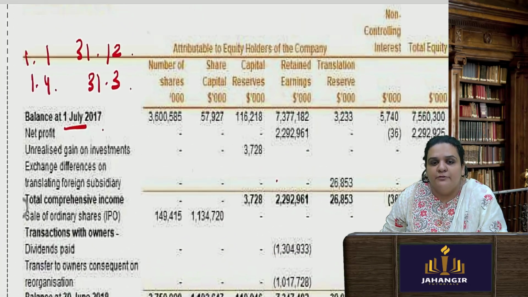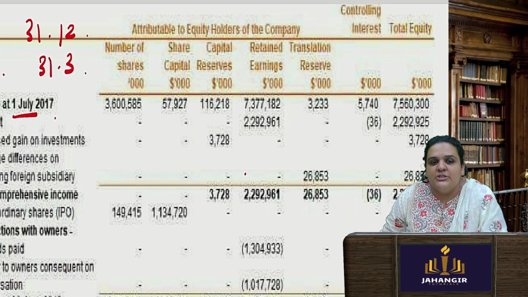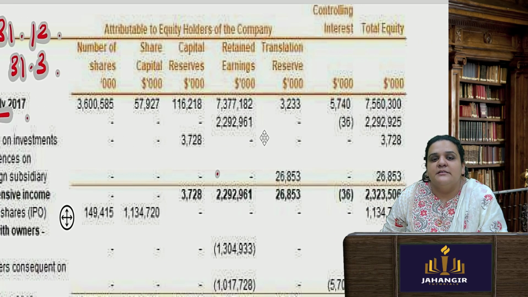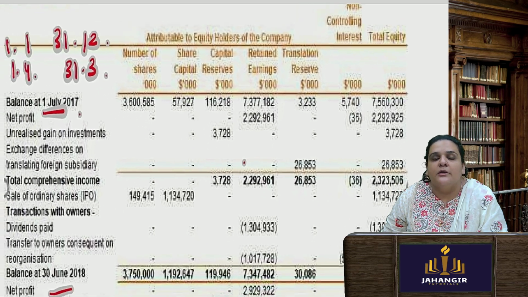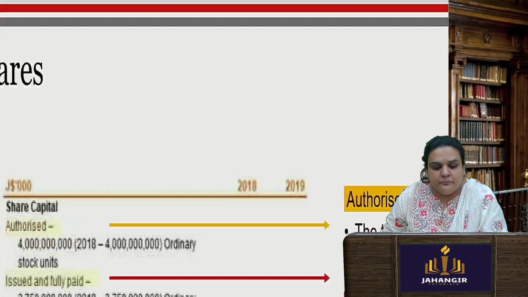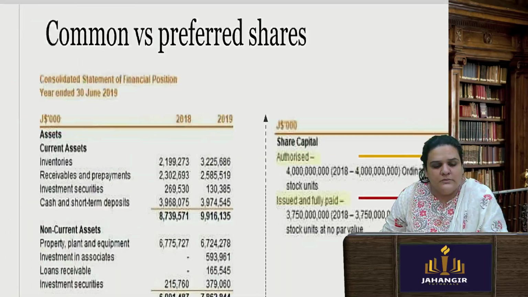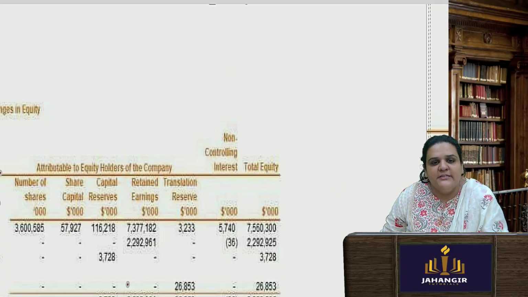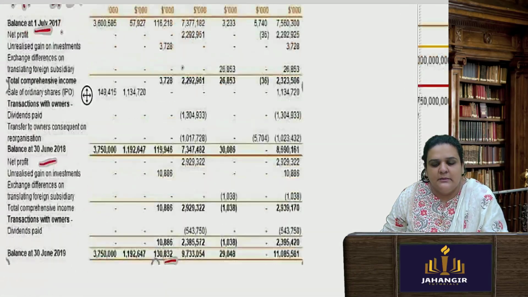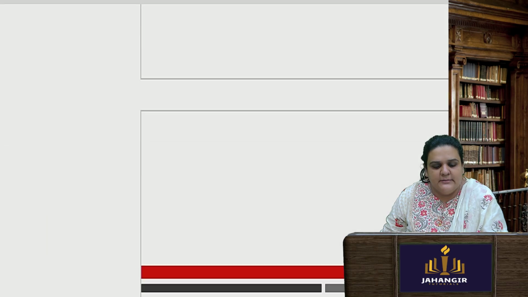So number of shares, how much is your total share capital, capital reserve, retained earnings, translation reserve, etc., you give a total equity. Now coming to this, there are certain shares which are known as common shares and some are known as preferred shares.